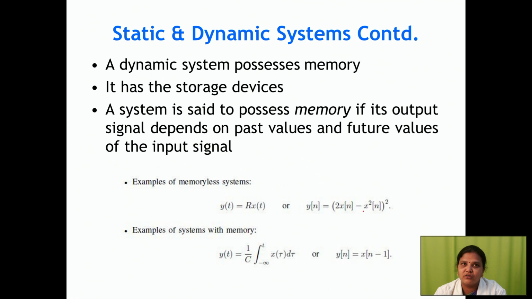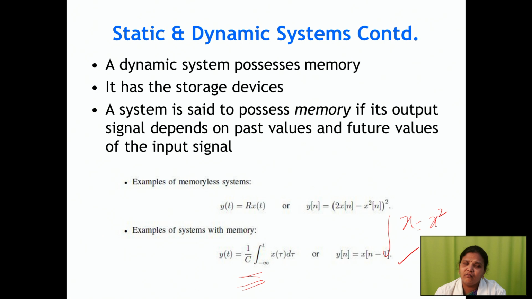If you are going with the dynamic system, it possesses memory and it needs storage. Why? Because it depends on the past values and future values of the input signal. That system is called a dynamic system. And if you are going with integration, for example if you integrate x, you get x square by 2. That means it depends on past and future values, so the system is called a dynamic system.